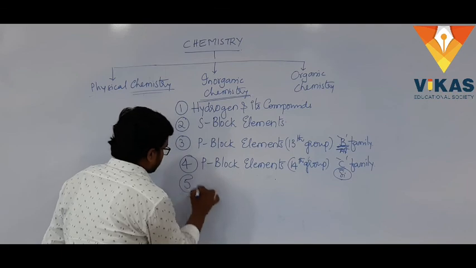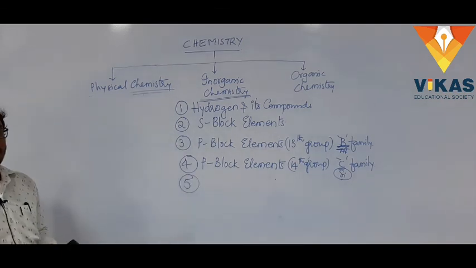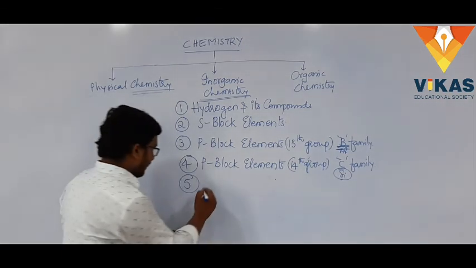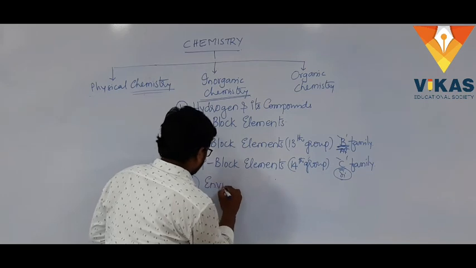The last chapter in the inorganic chemistry part is environmental chemistry.